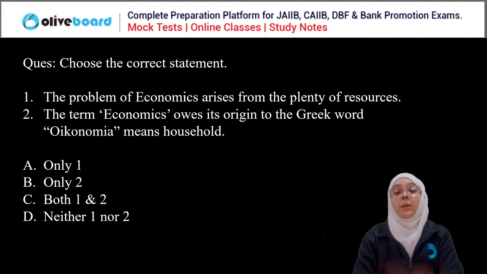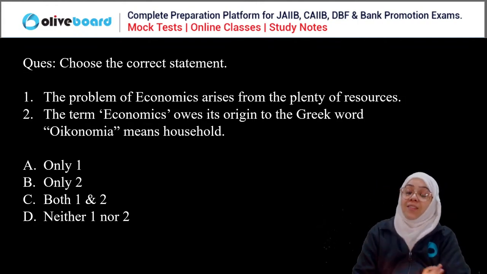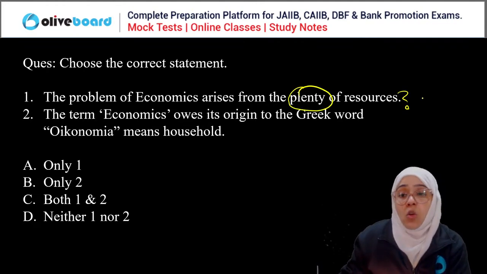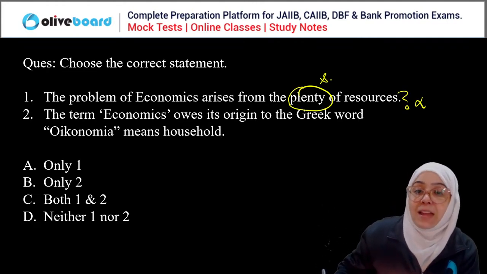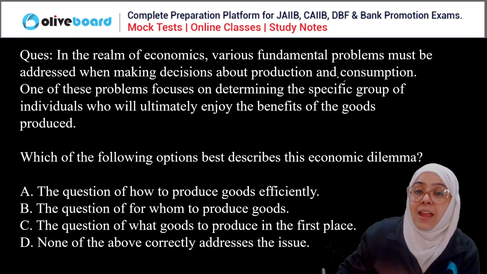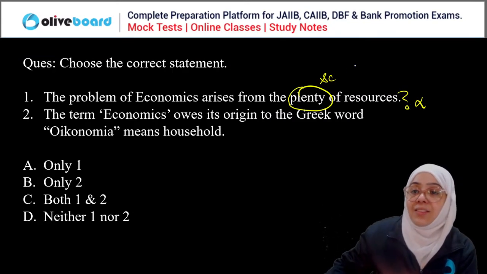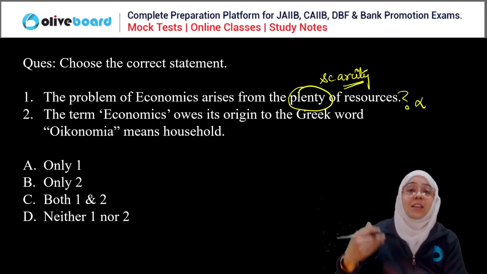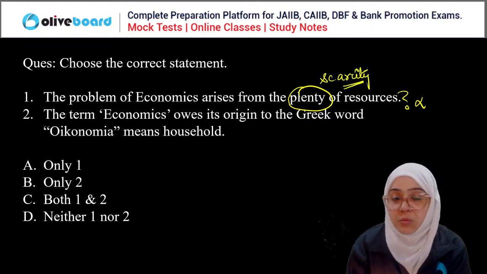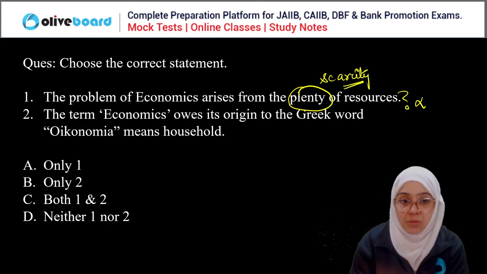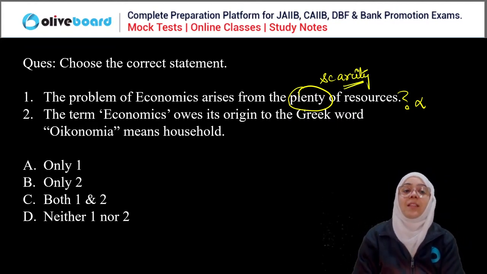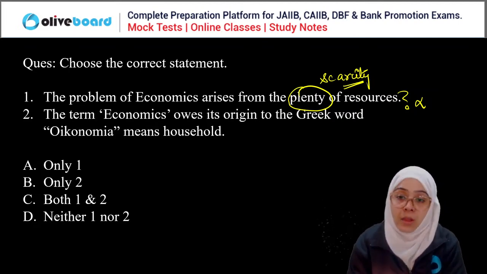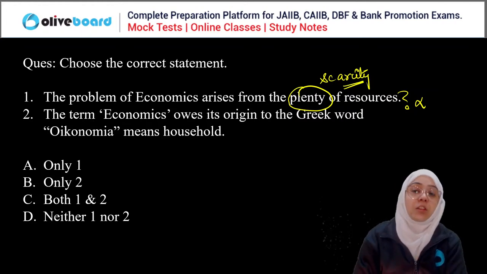Now, the first, the problem of economics arises from the plenty of resources. No, we don't have plenty of resources. Actually, we have the scarcity of the resources. So, if you are saying that the problem of economics arises from the plenty of resources, you are wrong, because we have scarcity of the resources.